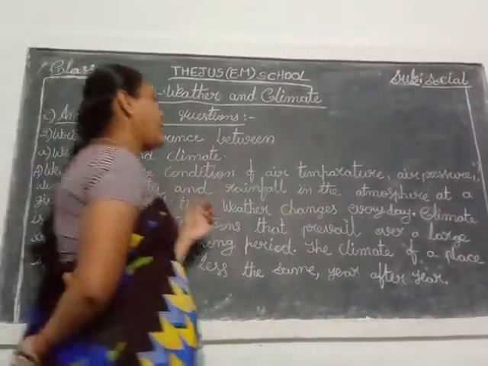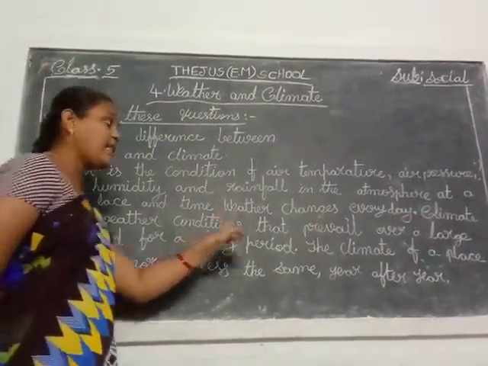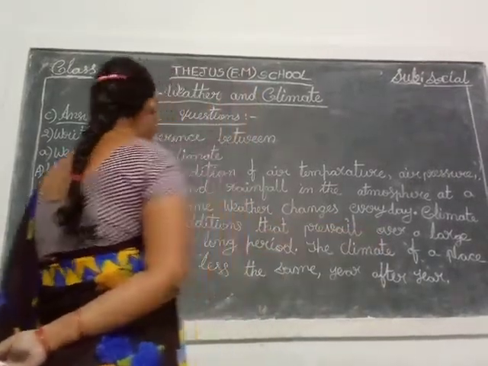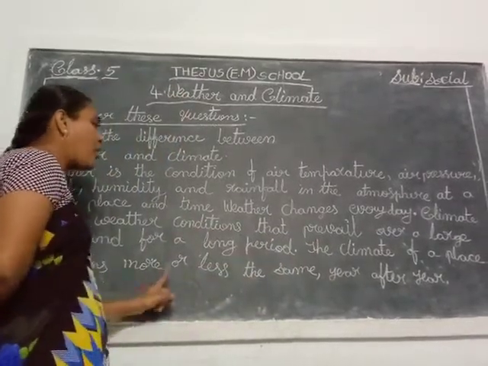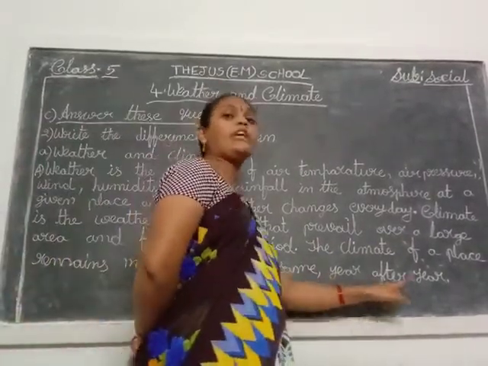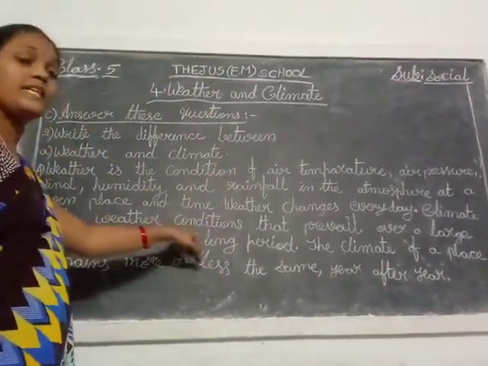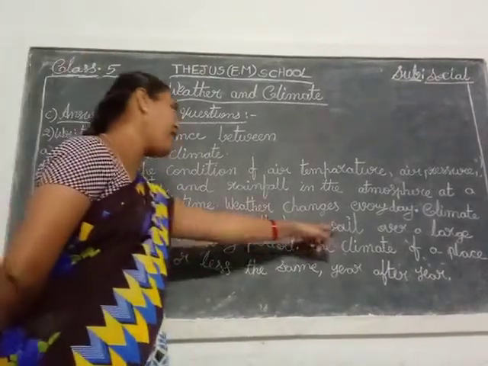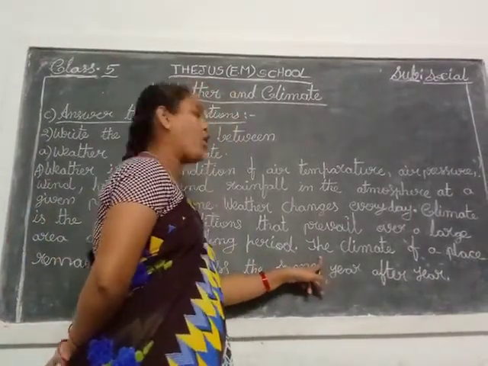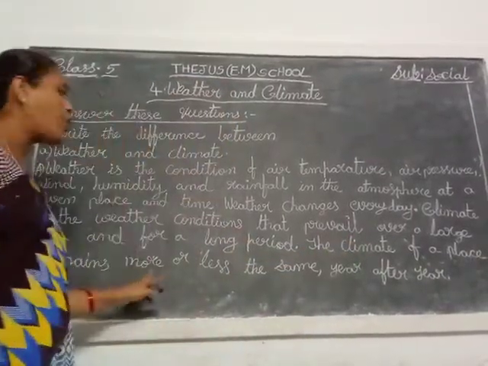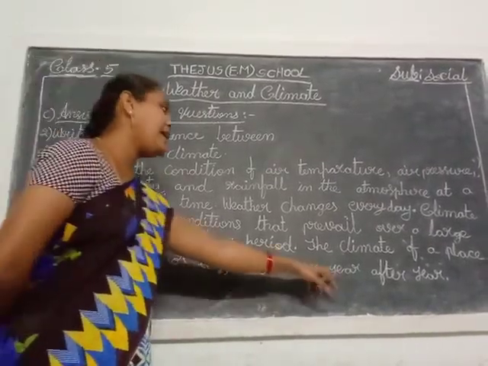And what is the climate? Climate is the weather conditions that prevail over a large area and for a long period. The climate of a place remains more or less the same year after year. Long period means a long time. So the climate of a place remains more or less the same year after year.